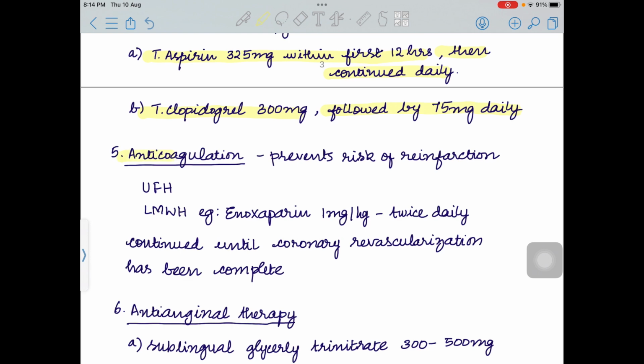Then the anticoagulation, this will prevent the risk of reinfarction in the future, either unfractionated heparin or low molecular weight heparin. Nowadays low molecular weight heparin is the preferred drug, like enoxaparin, the dose is 1 mg per kg twice daily, and it has to be continued until coronary revascularization has been completed.